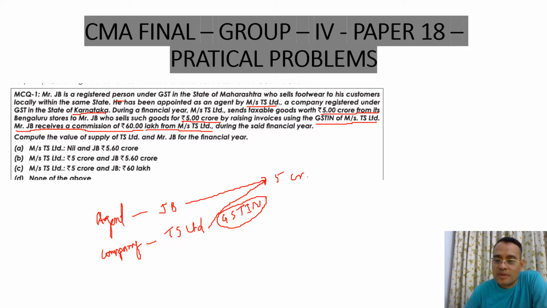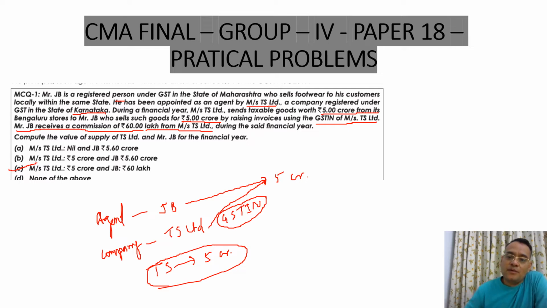This is an MCQ question. So the right answer is Messrs. TS is 5 crore, because the GSTN of TS is used for the sale of 5 crore. So his turnover will be counted as 5 crores.